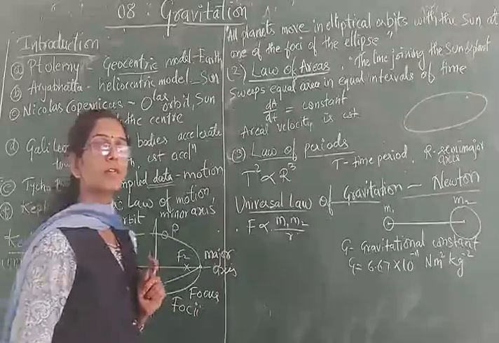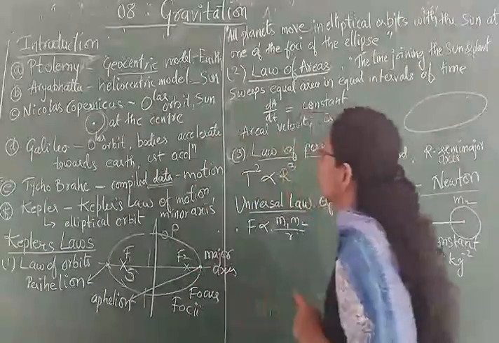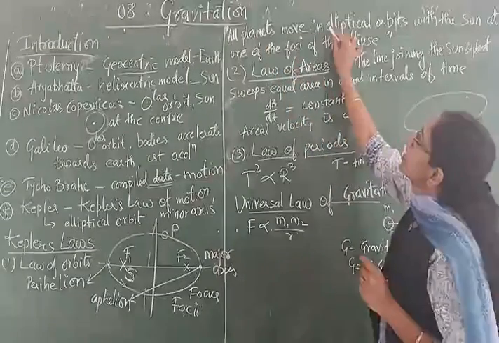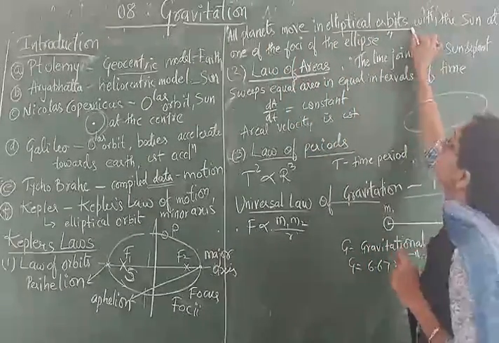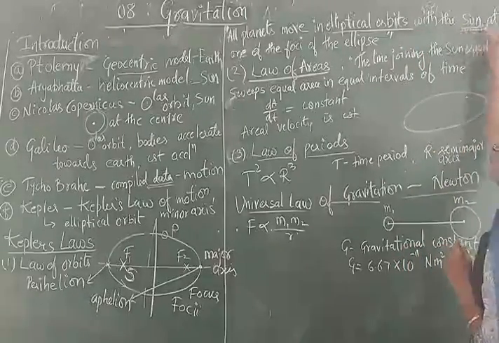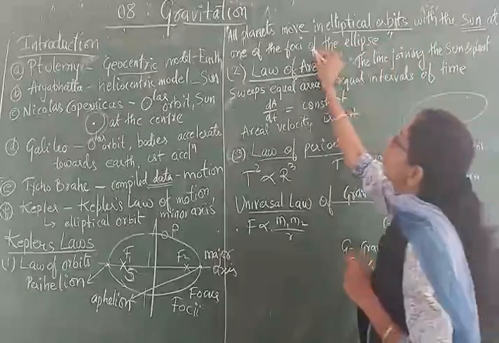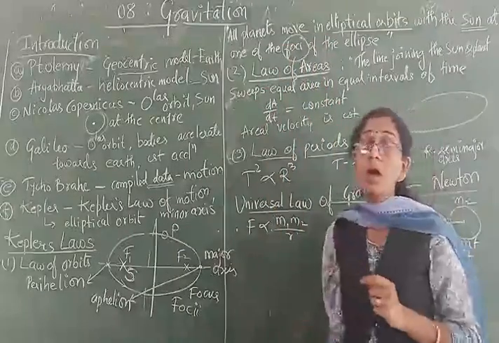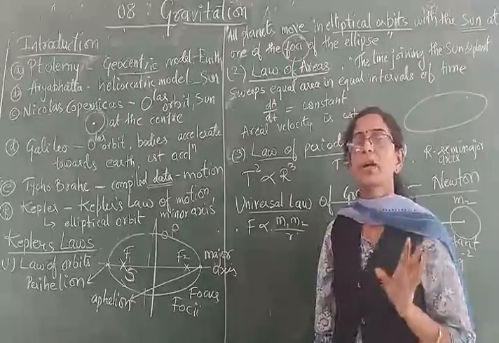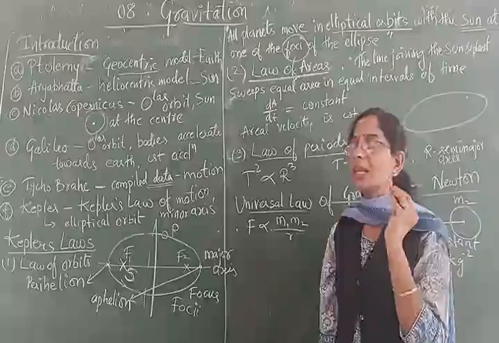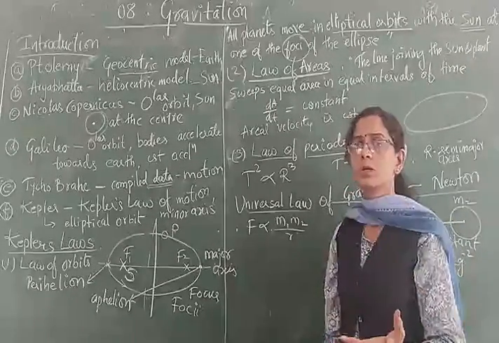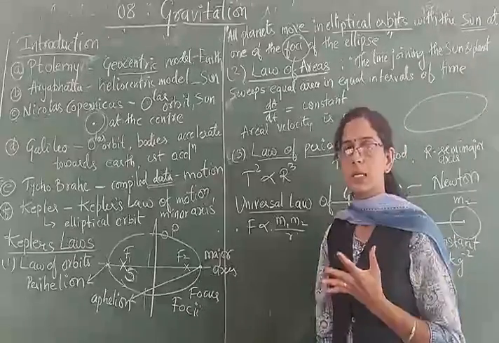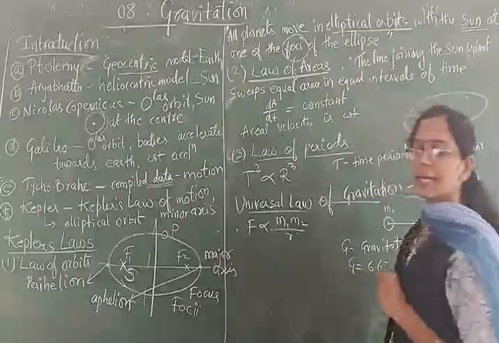So the statement of Kepler's orbit law, we will see. All planets move in elliptical orbits. The orbit is elliptical in nature, wherein the position of the sun is lying at one of the foci of that particular ellipse. So you can choose any focal point for the position of the sun.